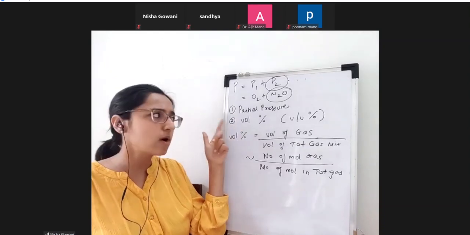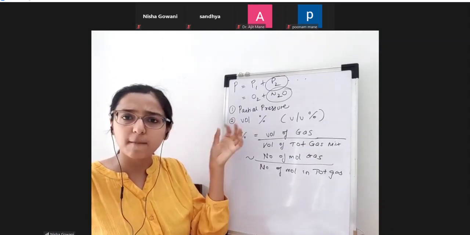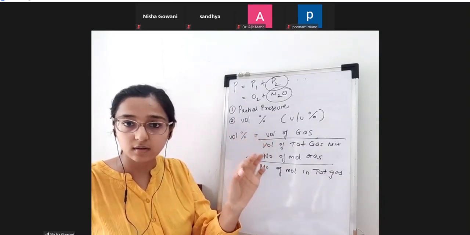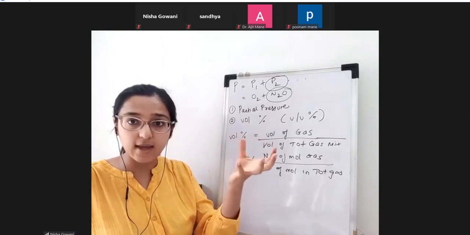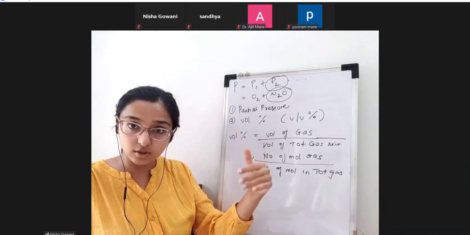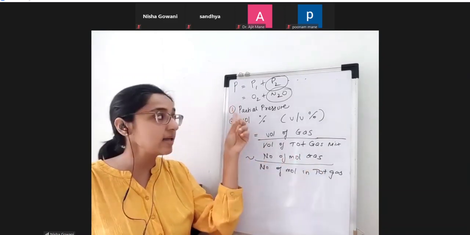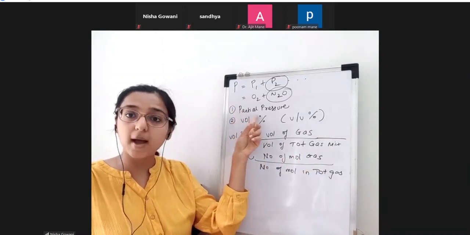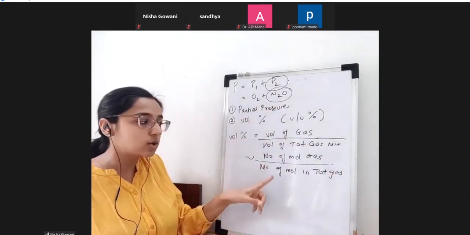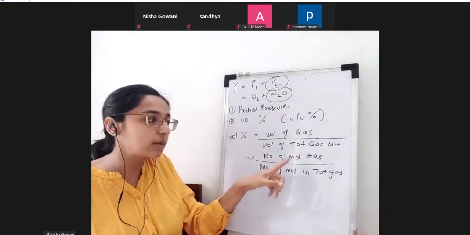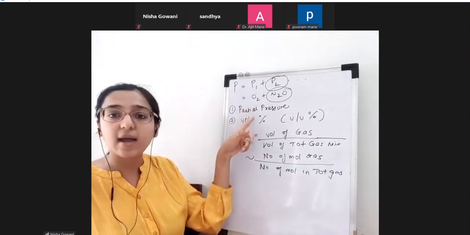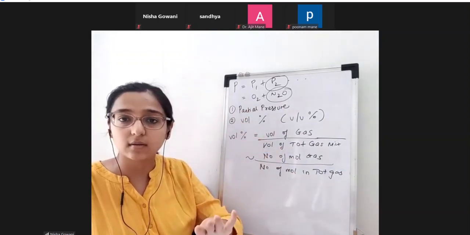Why? What was partial pressure? What is pressure? Pressure exerted by each individual gas molecule. Gas molecules are exerting some amount of pressure, and that pressure is partial pressure. So again, this was based on molecules. So partial pressure also depends upon the number of molecules. Volume percent also depends. Volume occupied by that gas also depends upon the number of molecules. Hence, these two can be used interchangeably.